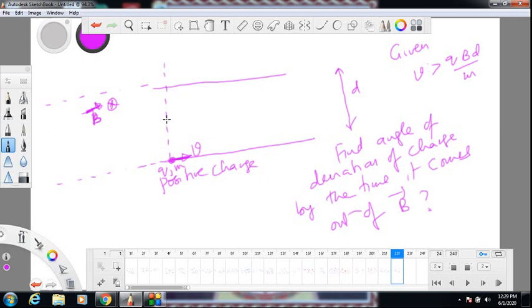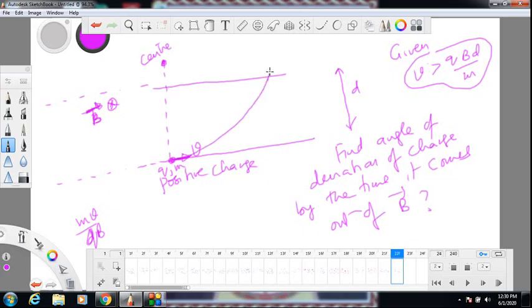Now, should I put the center within the region of magnetic field or outside the region of magnetic field? That's the question. If center is within the region of magnetic field, radius should be less than d. Can you see that? Less than the width of magnetic field. But if center is outside the region of magnetic field, radius should be more than d. Now, radius is mv by qB. Is it more than d or less than d? You check from here. This condition is given. So, mv by qB is more than d. Means center should be here. This is the center. With that center, if you try to draw a circle, it will look like that.